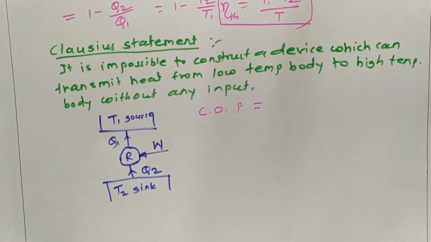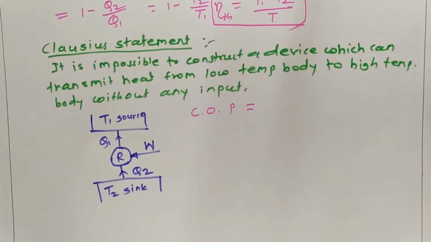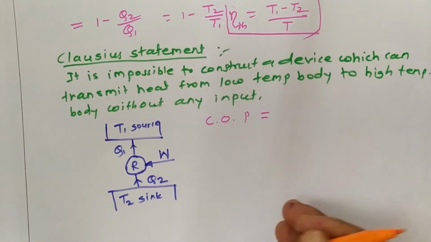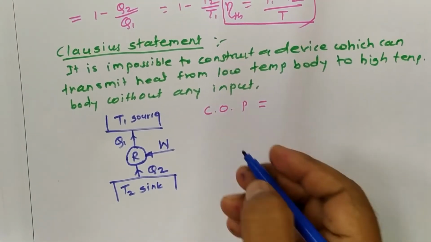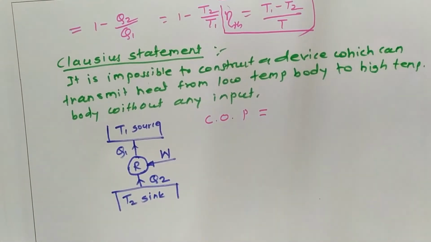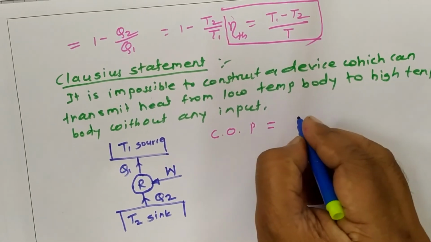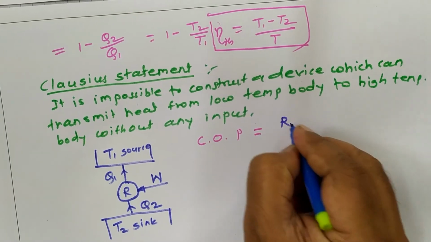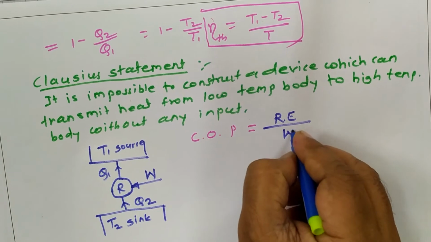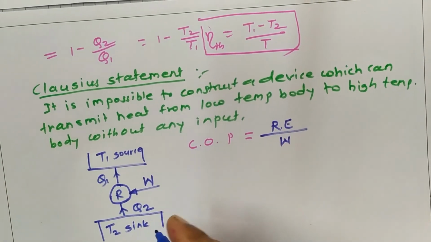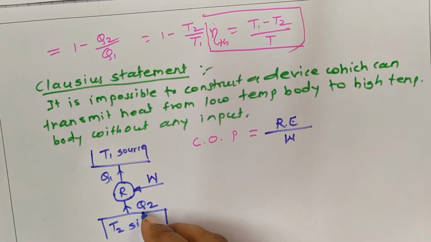Similar to the engine, where we measure performance by thermal efficiency, in a similar fashion we can measure the performance of the refrigerator system by the COP. COP is the ratio of the refrigerating effect we get as output to the work supplied W. The refrigerating effect is the amount of heat absorbed from the low temperature sink, which is equal to Q2.